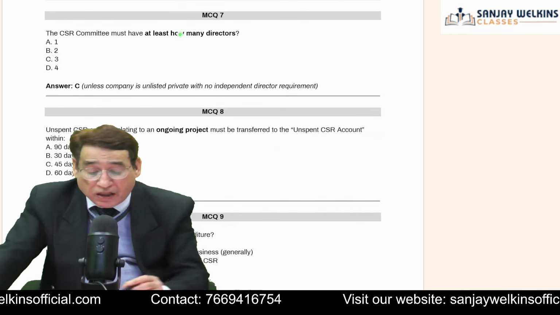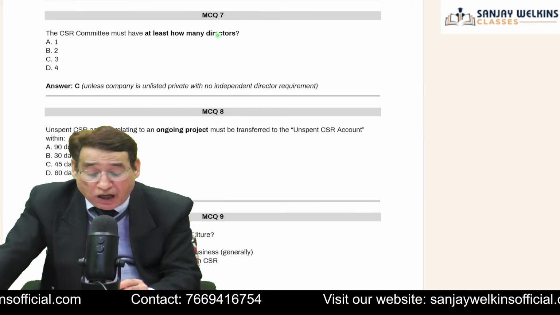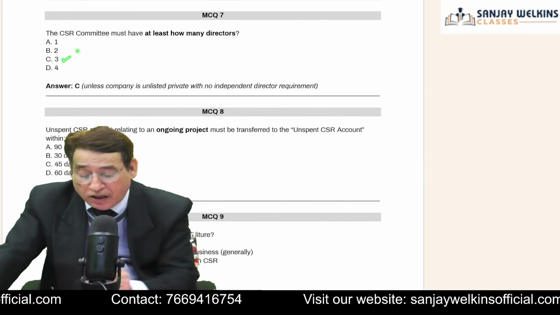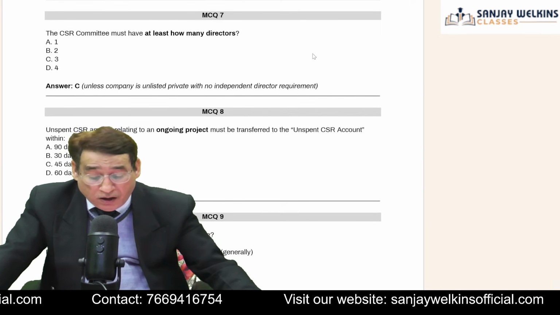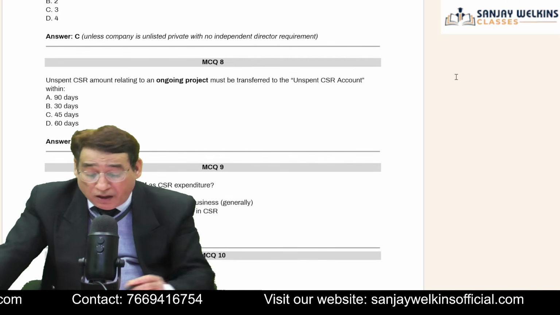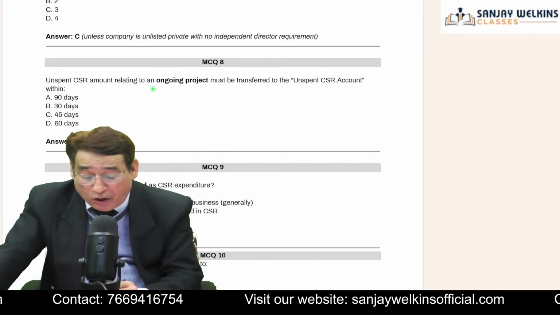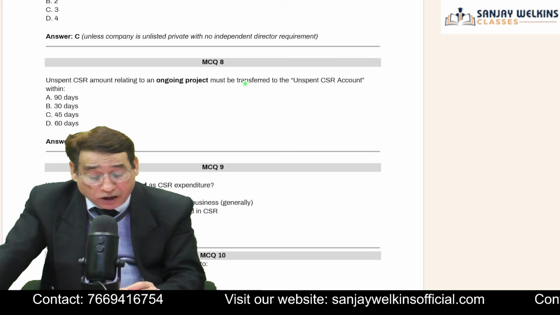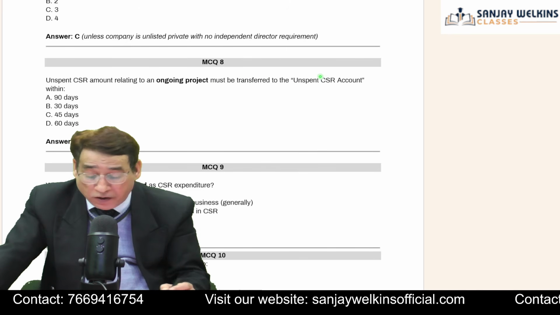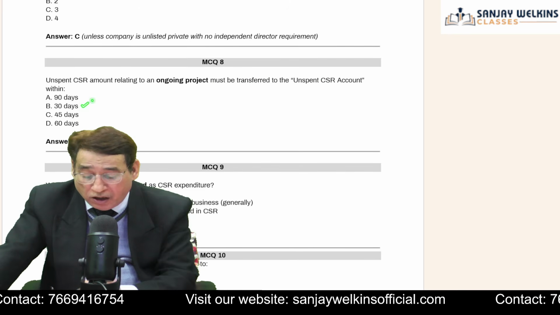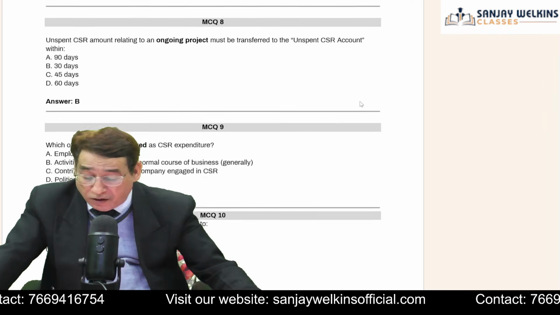The CSR committee must have at least how many directors? I have already told you, at least 3 directors must be there. Unspent CSR amount relating to an ongoing project must be transferred to the unspent CSR account within 30 days, as I told you earlier. Is it clear to you?